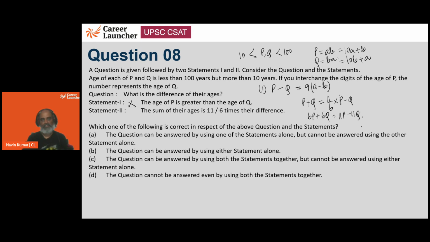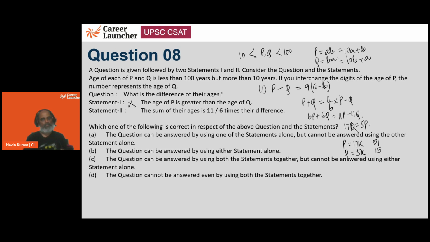If we rearrange, we will get 17Q is equal to 5P. So P and Q are supposed to be 2-digit numbers. That means P is going to be a multiple of 17, while Q is simultaneously going to be a multiple of 5. So the minimum value of K that we can put is 3. So this is going to be 51 and 15.